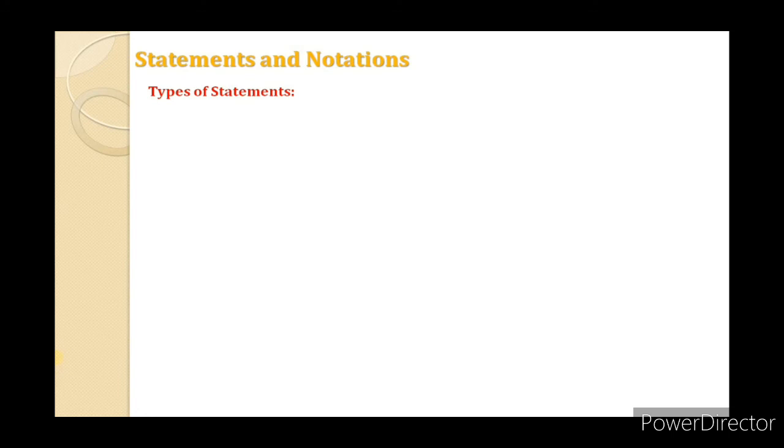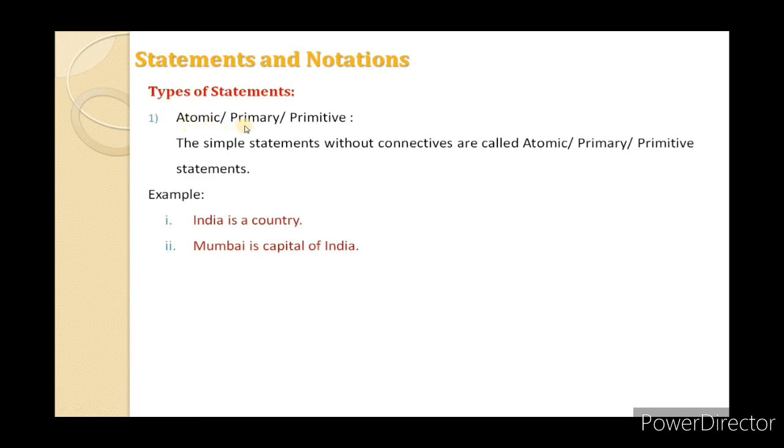Now we'll move to the next topic, types of statements. There are two types of statements. The first is atomic, primary or primitive statements. A simple statement without connectives is called an atomic, primary or primitive statement. Meaning any statement without connectives like and, or, but. We have an example: India is a country. It is a single statement. That's why we call it an atomic statement.